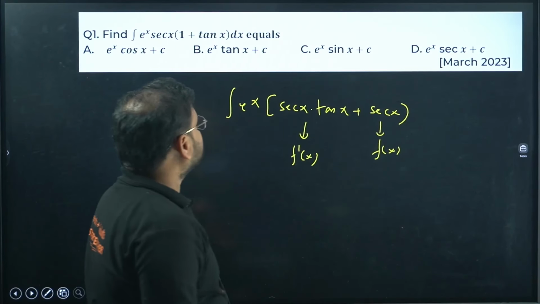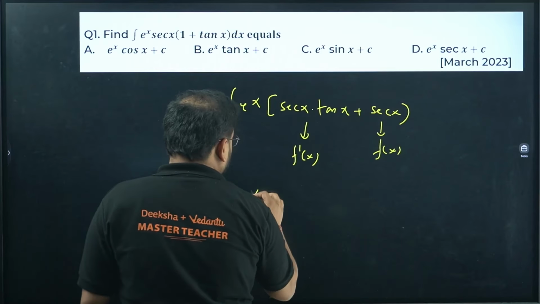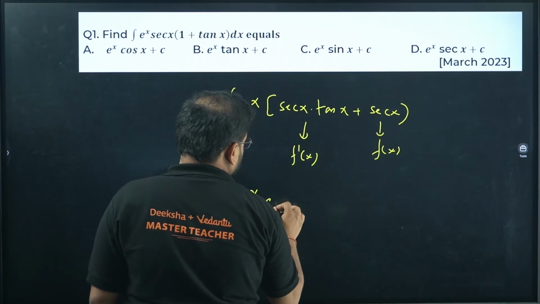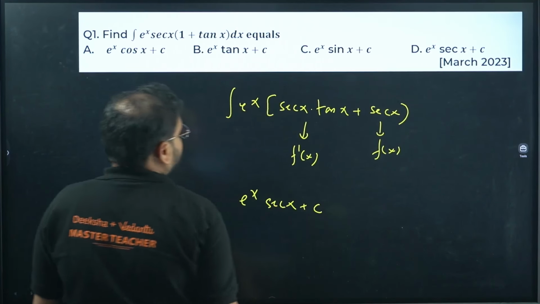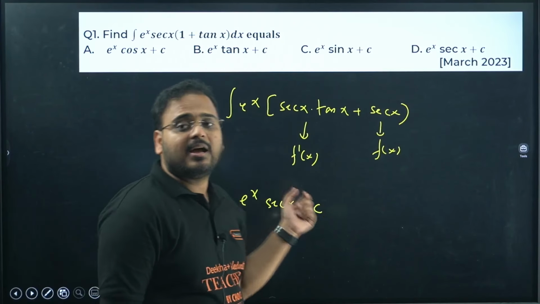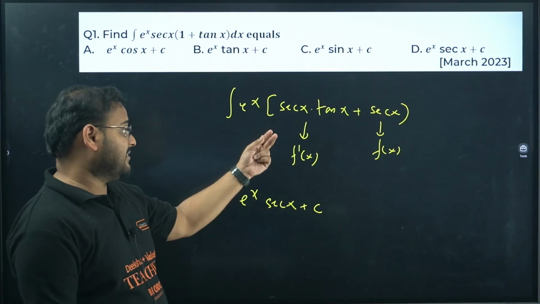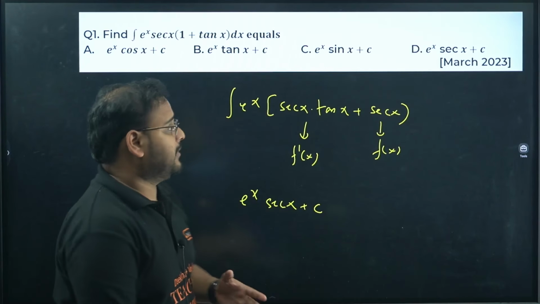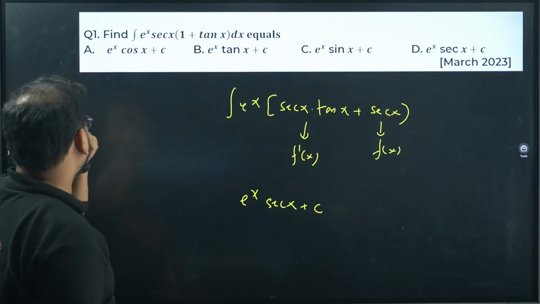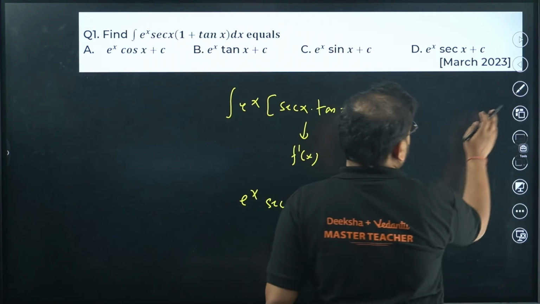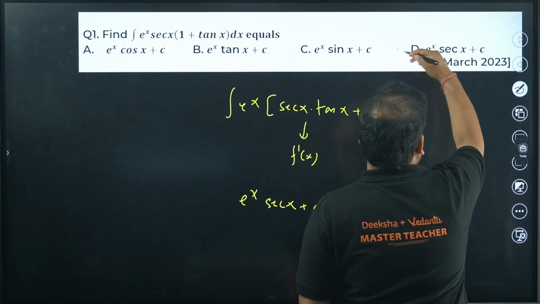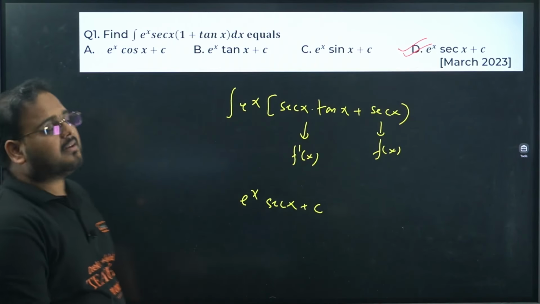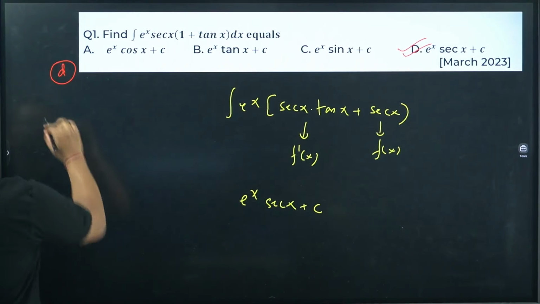So the answer is e power x f of x, so e power x secant x plus c. The property is, if the integration of e power x times f of x plus f dash of x is like this, the answer is e power x f of x plus c. So option D is the correct choice. The first MCQ is dealt with.